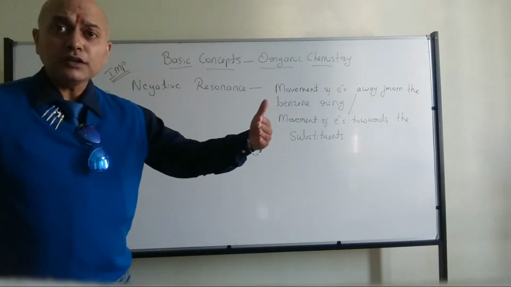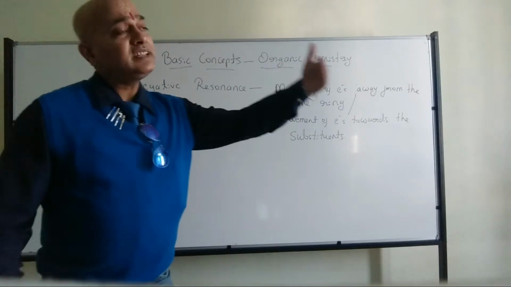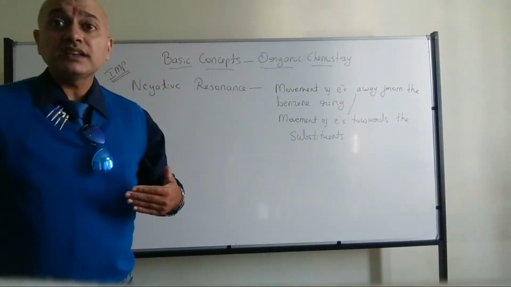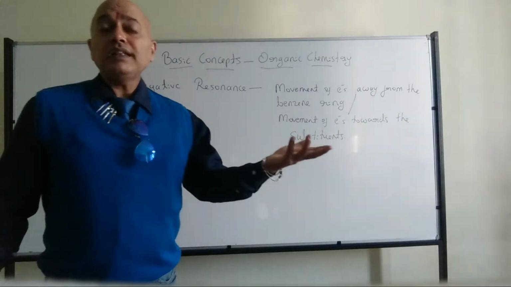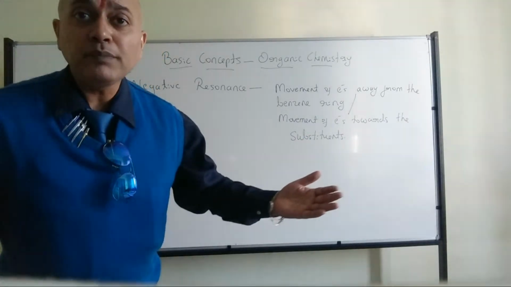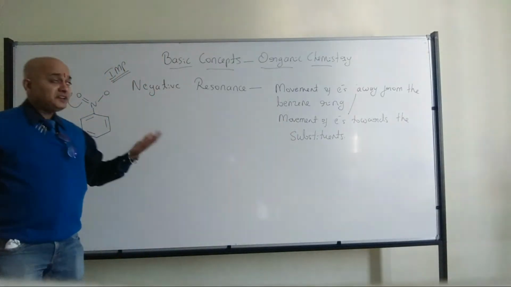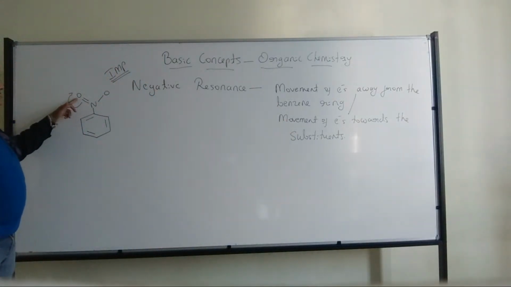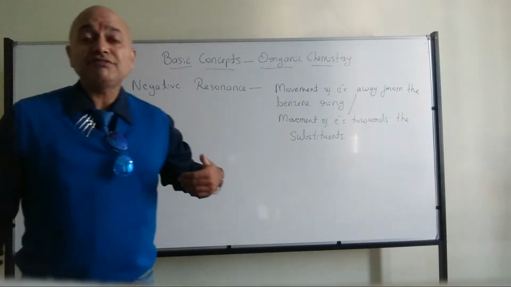Nitrogen is group 15, then comes the oxygen. After the nitrogen, oxygen will come. That means oxygen is smaller in size compared to nitrogen. And all of us know, as the atomic size decreases, electronegativity increases, right? So therefore, this oxygen will not listen to nitrogen. It will say, you give me the electrons.